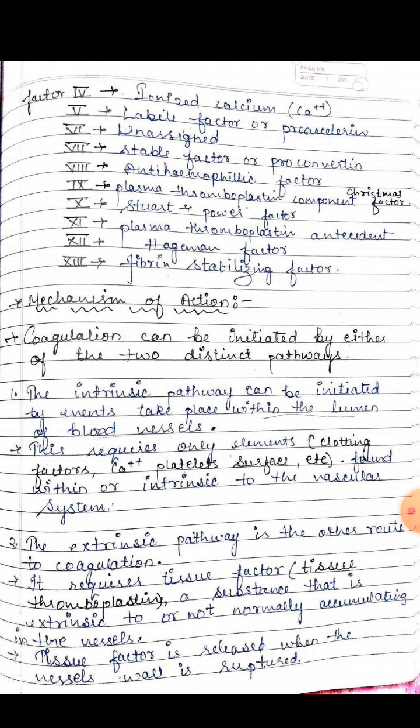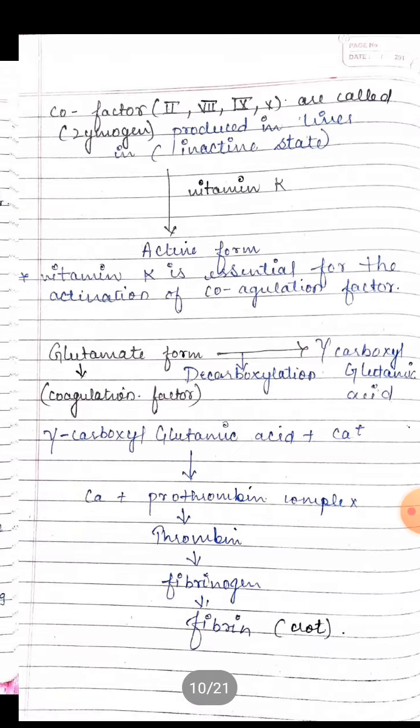Number two, the extrinsic pathway, is the other route to coagulation. It requires tissue factors like tissue thromboplastin, a substance that is extrinsic to, or not normally circulating in, the vessels. Tissue factor is released when the vessel wall is ruptured.